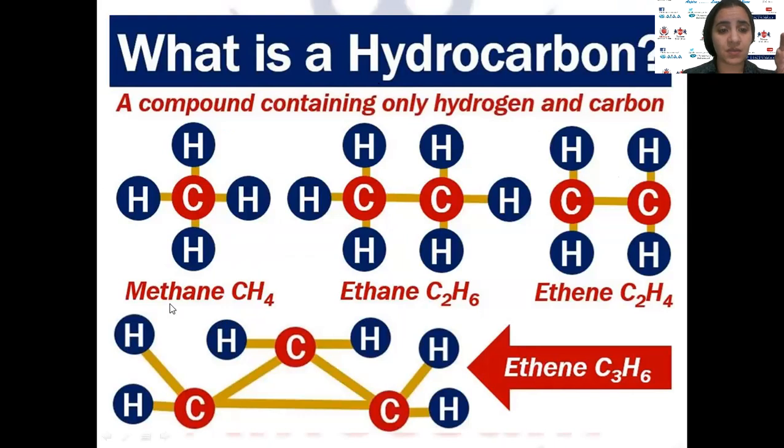Some examples: methane, CH4, one carbon and four hydrogens, is a hydrocarbon. Ethane, C2H6, is a hydrocarbon containing only carbon and hydrogen. Ethene, C2H4, is also a hydrocarbon. Any compound containing hydrogen and carbon is called a hydrocarbon.